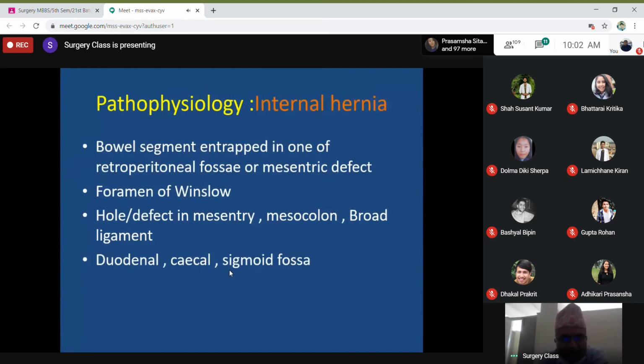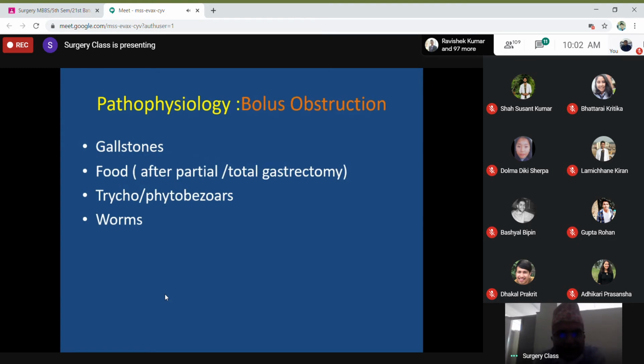Now, what is an internal hernia? It is one of the less common but very important causes of intestinal obstruction. There are some potential defects within the abdominal cavity, like defects in the peritoneal cavity, in the mesentery, in the retroperitoneal fossa, sometimes in the foramen of Winslow, sometimes in the broad ligament, in the sigmoid and lateral wall of the cecum and duodenum. There are fossae where the bowel may go and get trapped. These are called internal hernias.